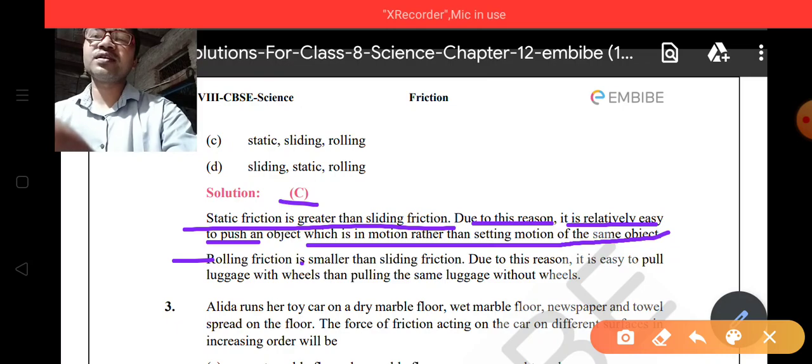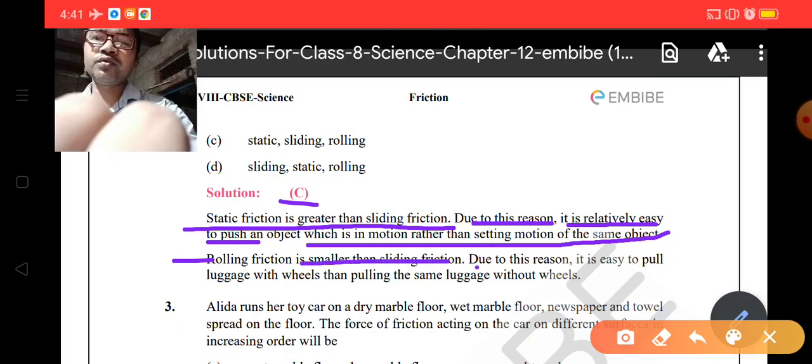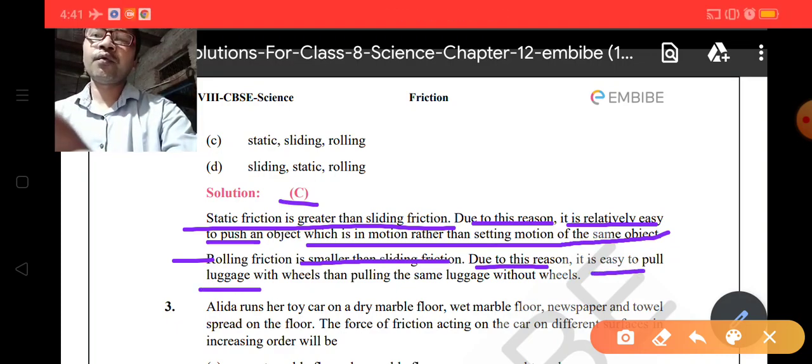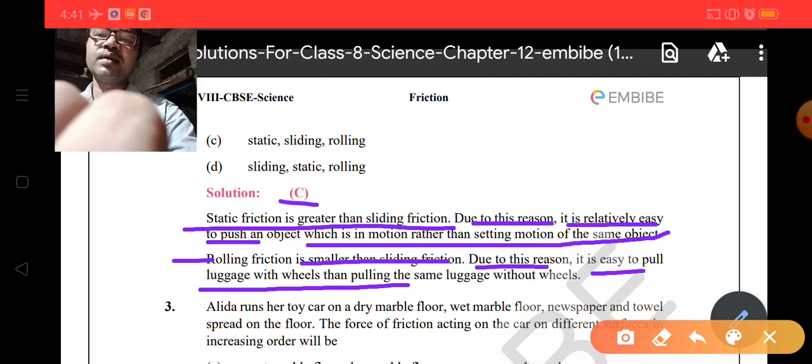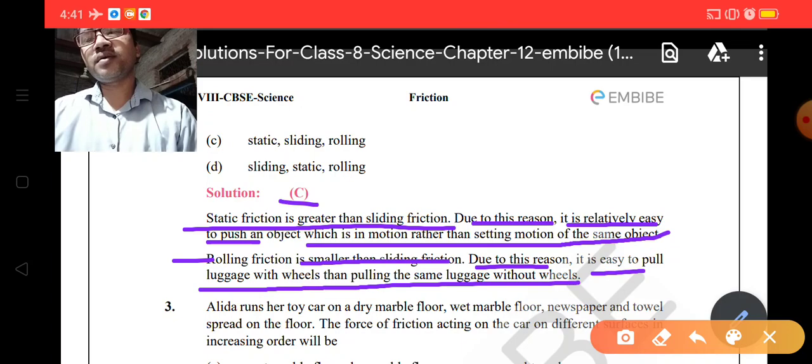Now, rolling friction is smaller than the sliding one. Due to this reason, it is easy to pull luggage with wheels than pulling the same luggage without wheels. So this is the answer of this question.